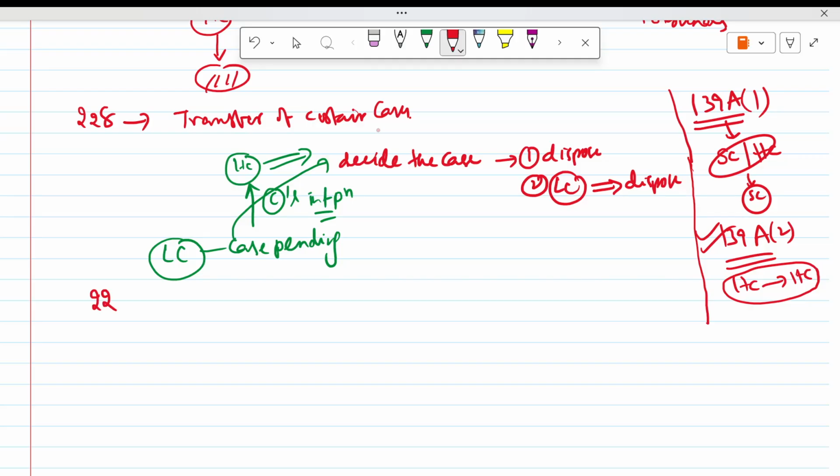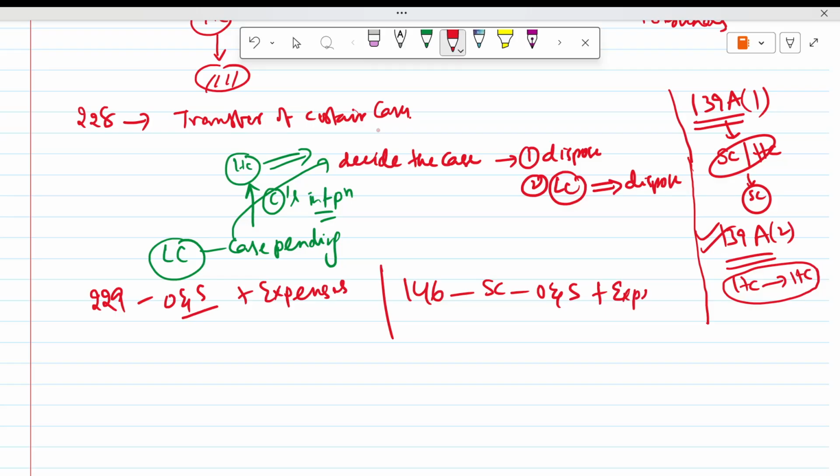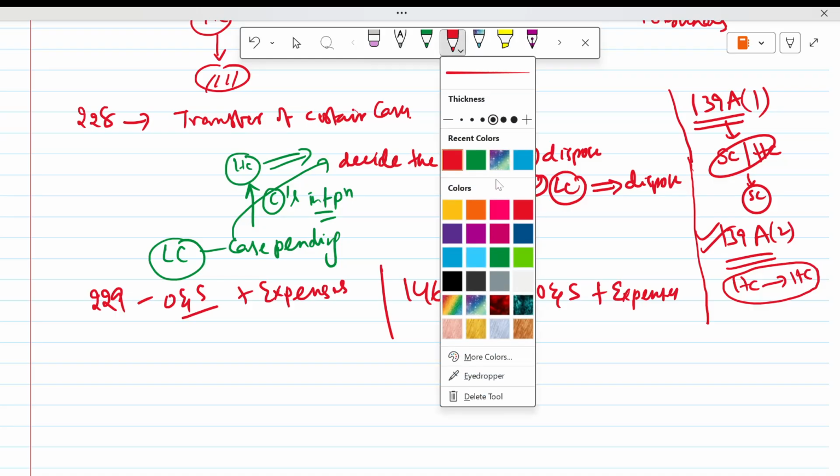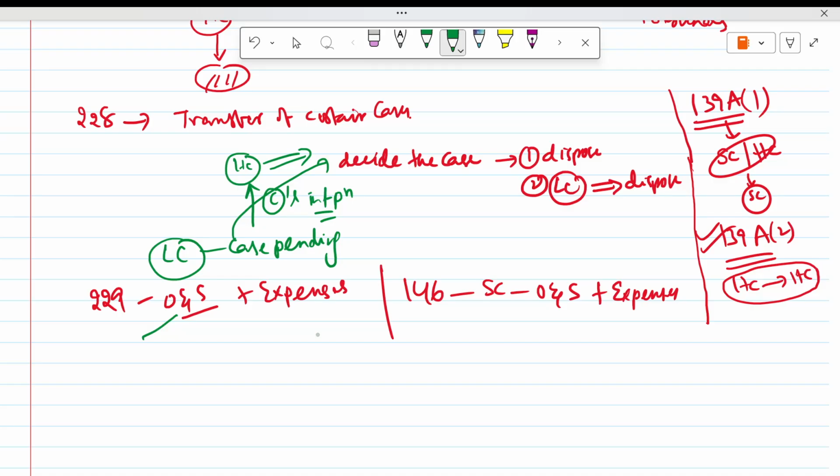Then Article 229, officers and servants plus expenses. I already told this for Article 146 for the Supreme Court. First we will discuss the Supreme Court.